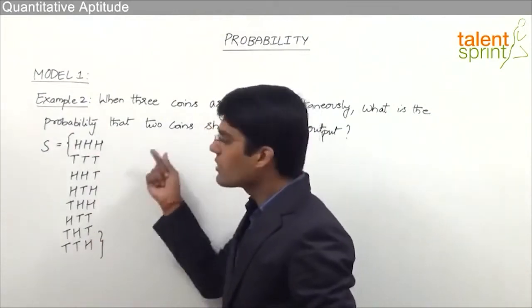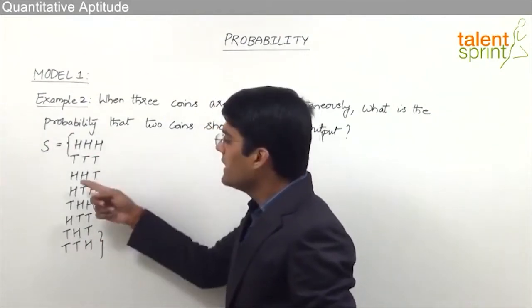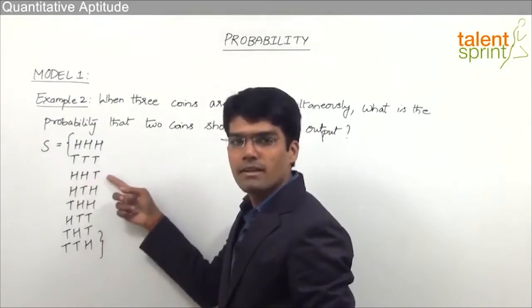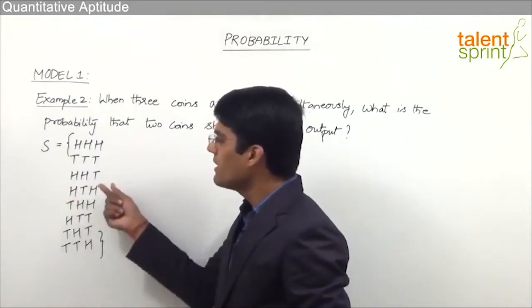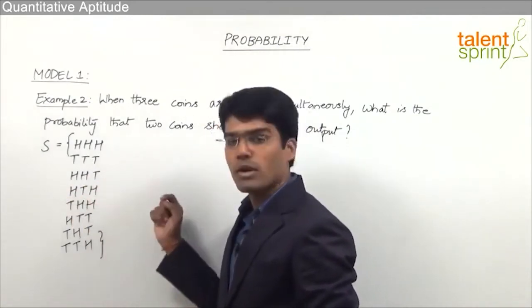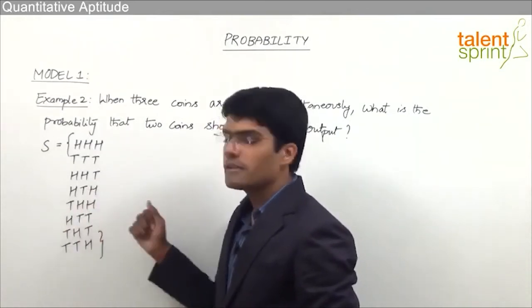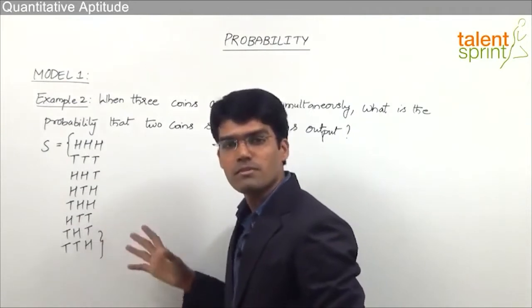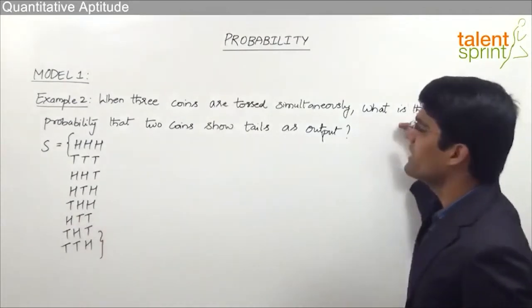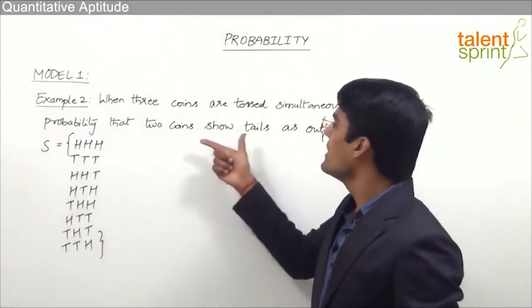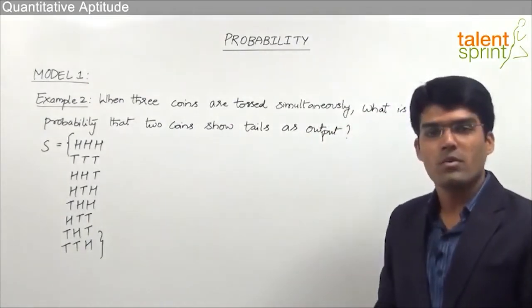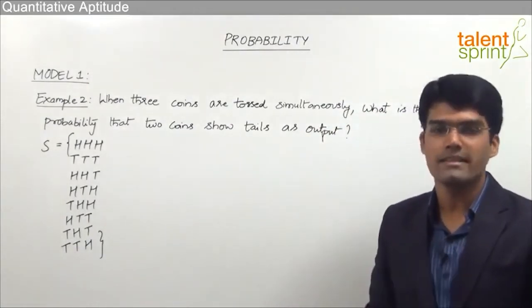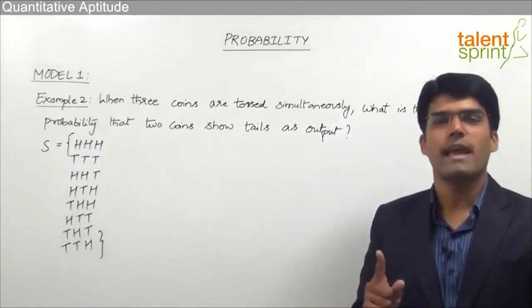All 3 can be heads, all 3 can be tails. Any 2 of them can be heads and the third one can be tails. So first 2 heads, third one tail, or first and last heads, second one tail, or second and third heads and the first one can be tail. Likewise, we can have 1 head and 2 tails combination in 3 possible ways. Now here we are supposed to find out the probability that 2 coins should show tails as the output. So our desired event is that out of these 3 coins, 2 must show tails and 1 coin has to show up heads.